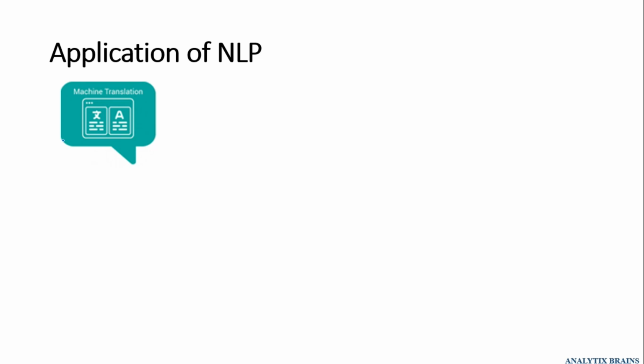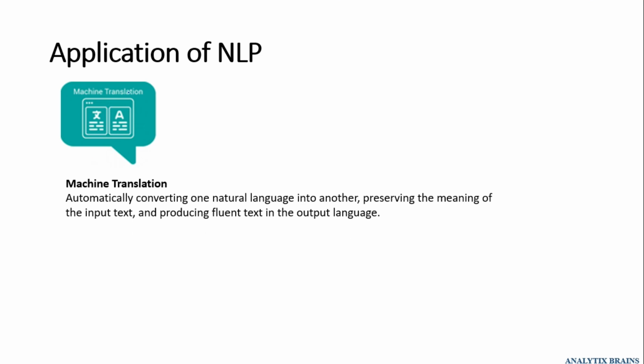If you have spoken a sentence in Hindi and you want to translate it into English or French, you can pass that sentence to Google Translator, and it will convert it into the language you are looking for, keeping the specific context and content of the sentence. So machine translation is where we automatically convert natural language text into another language by preserving the meaning of the input text. We don't change the meaning.